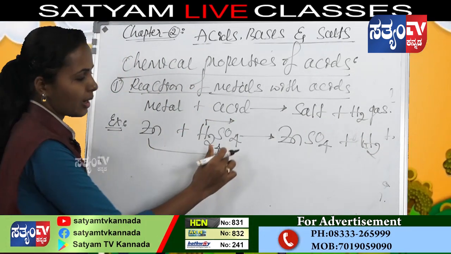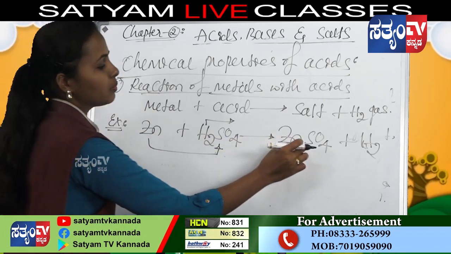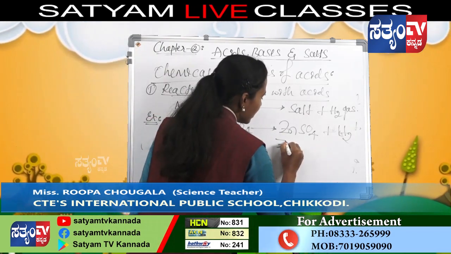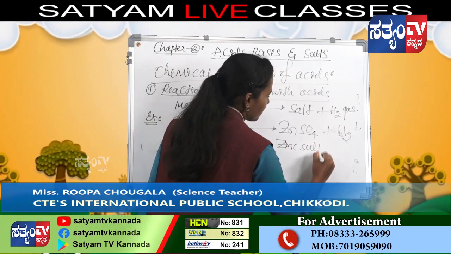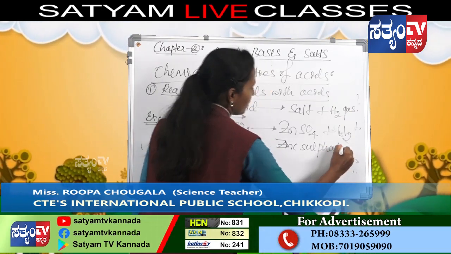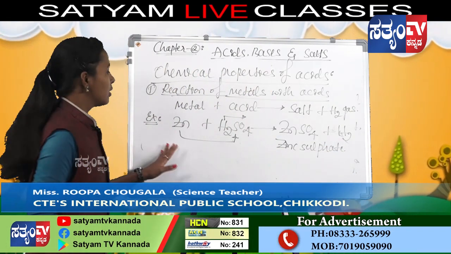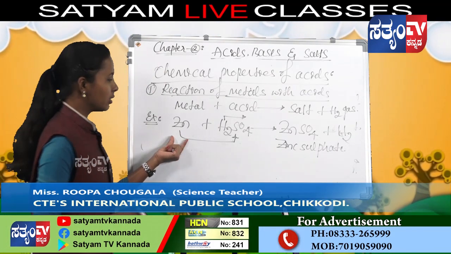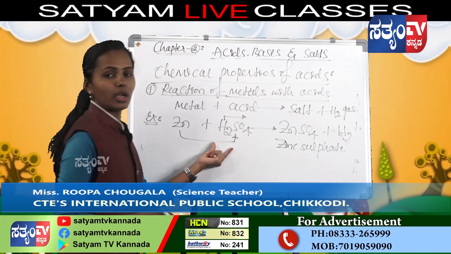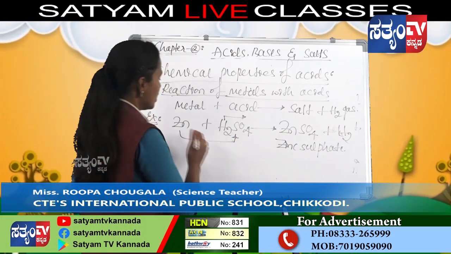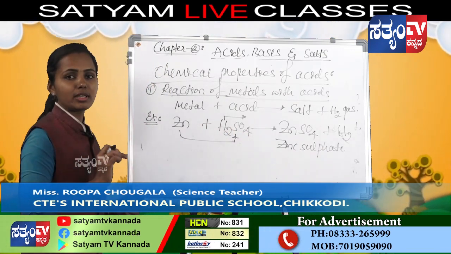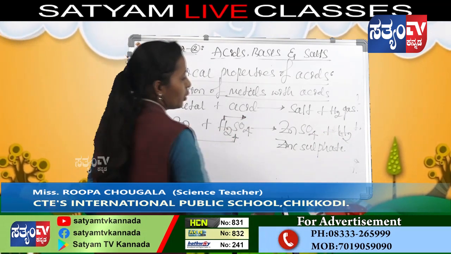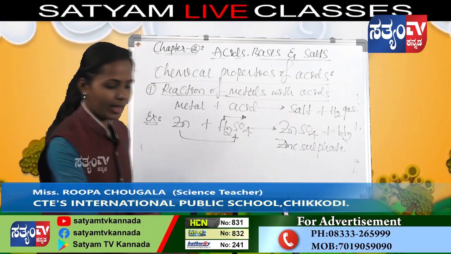Zn combines with SO4 and forms ZnSO4 plus H2. This is called zinc sulfate. Zinc reacts with H2SO4 and gives ZnSO4, zinc sulfate, a salt, and H2, evolution of hydrogen gas.